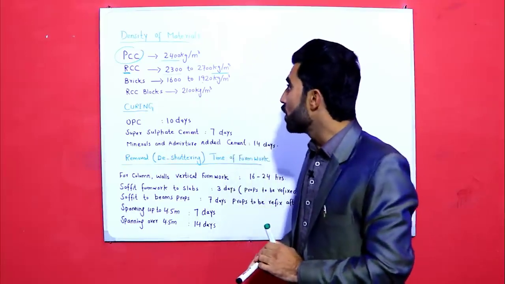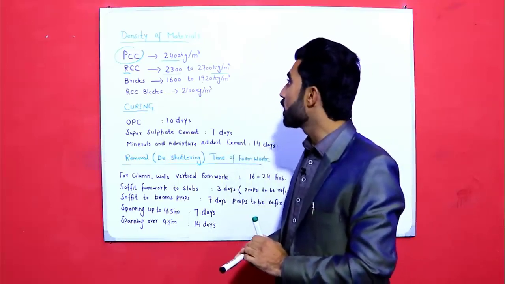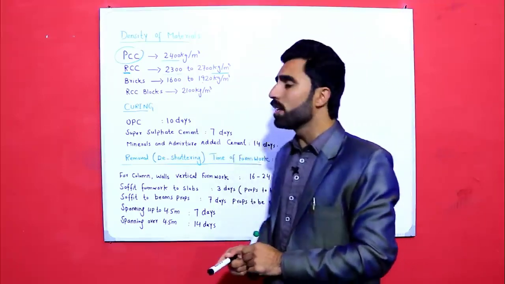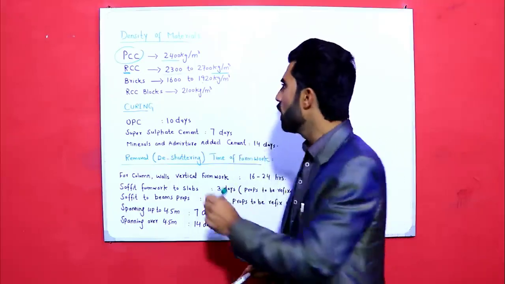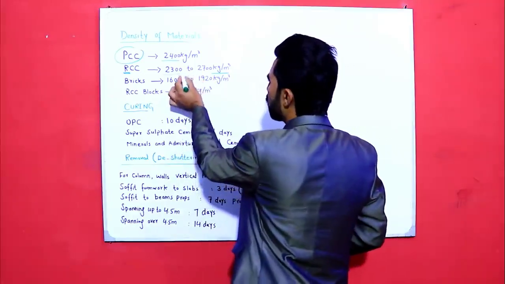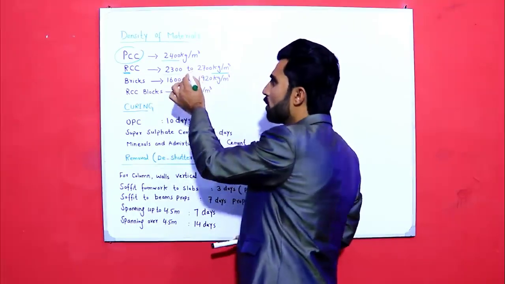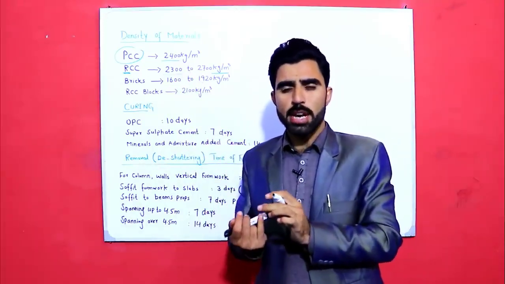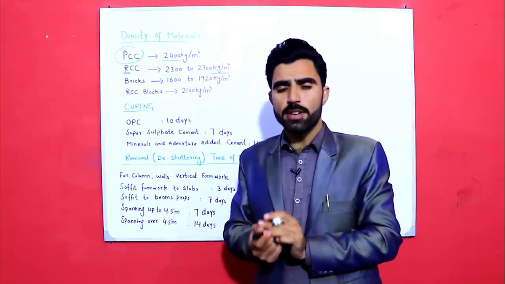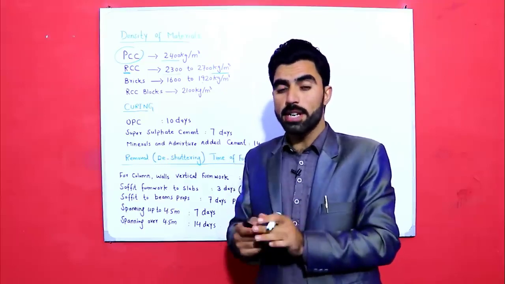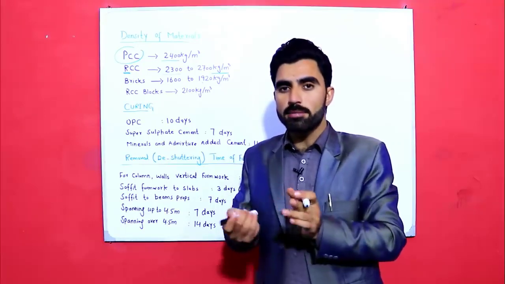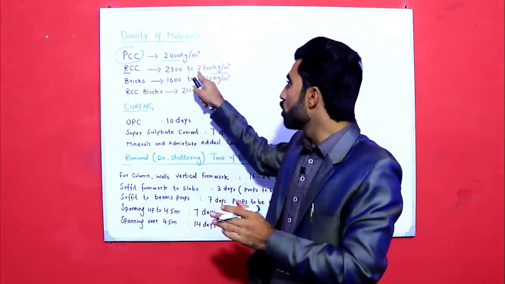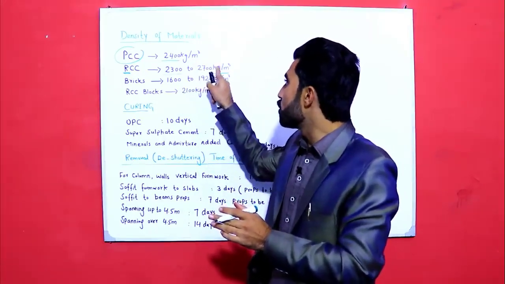RCC is 2300 to 2700 kg per meter cube, because there are different types of sand, different types of crush, different types of cement. So for different cement, different sand and different crush, the density changes. Therefore 2300 to 2700 kg per meter cube.